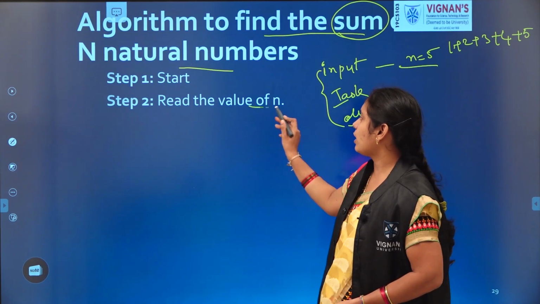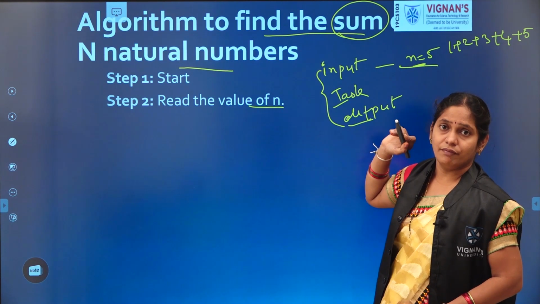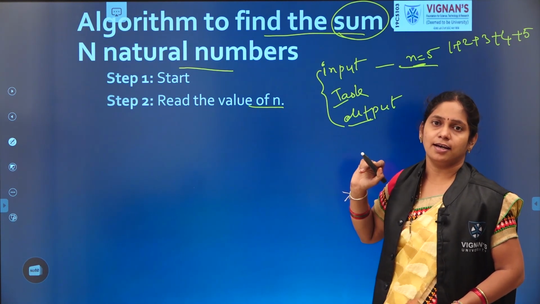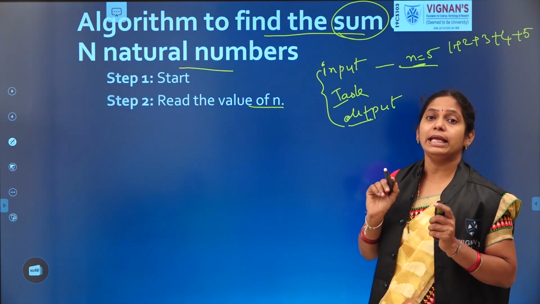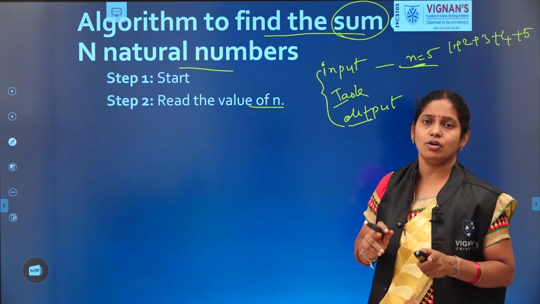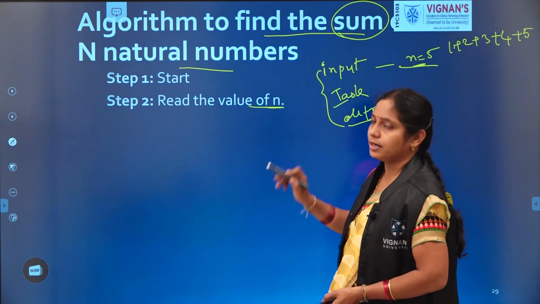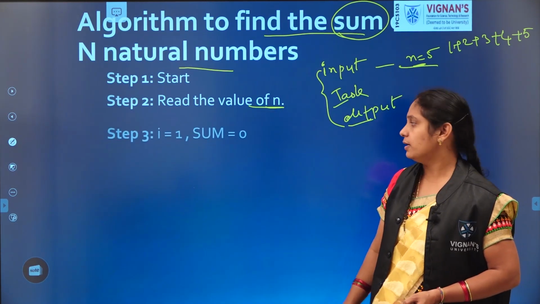Read the value of n. What is n we considered? Which value are we storing in n? How many natural numbers do you want to sum? Is it the first 5 or first 10 or first 50 or something? That should be stored in n. And then,